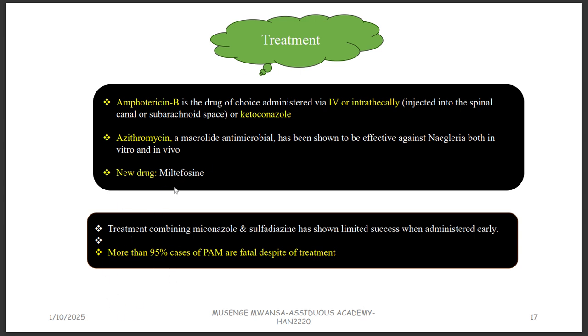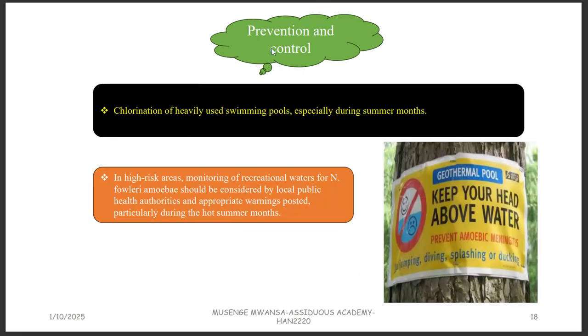But if someone has primary amoebic meningoencephalitis, 90% of the time they're going to die. Only a 5% chance of that person getting better. So you can see how bad it is. Prevention and control: chlorination of heavily used swimming pools, especially during the summer months, though we said that these guys are resistant to chlorine.